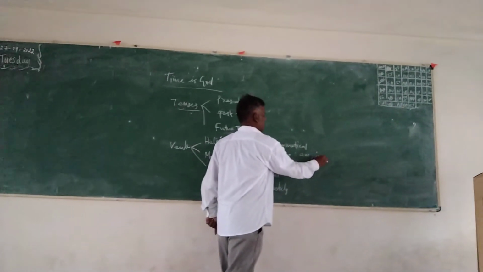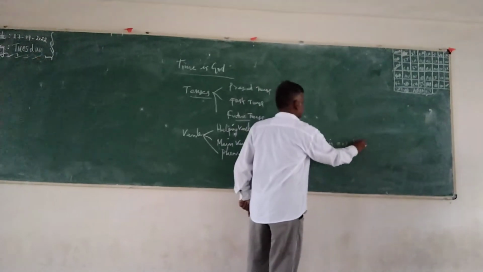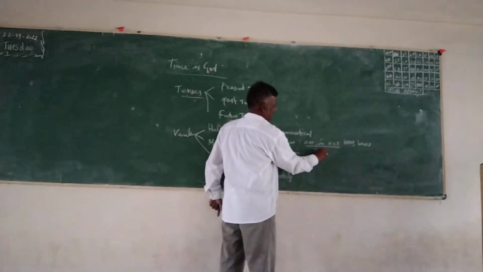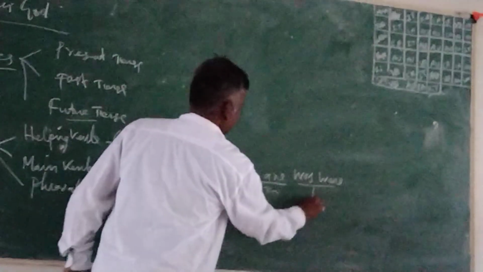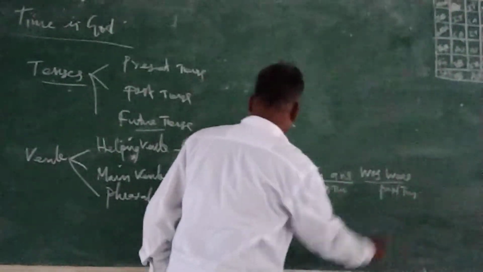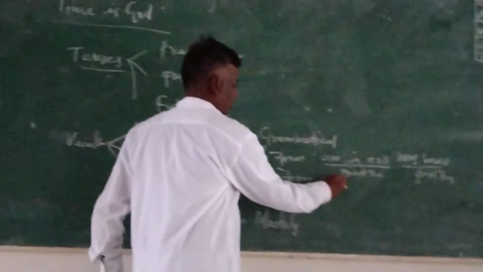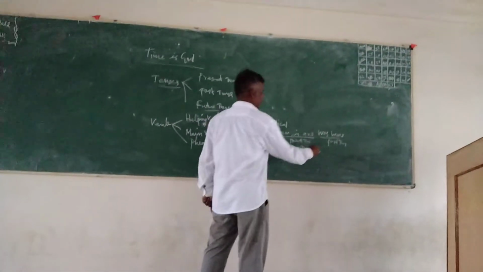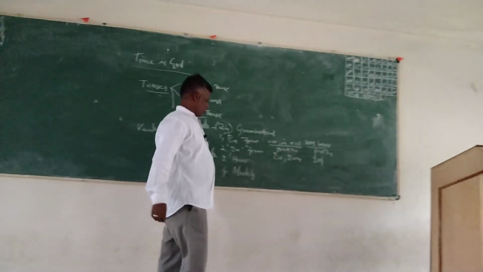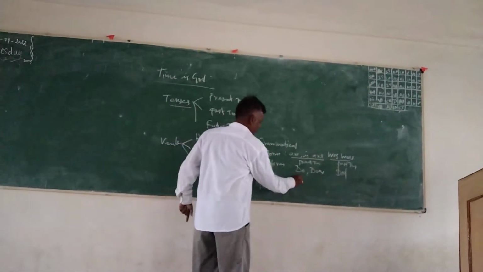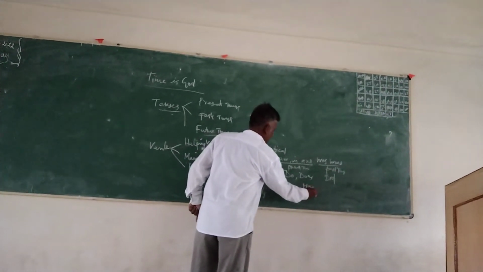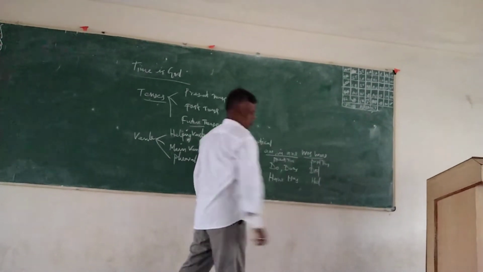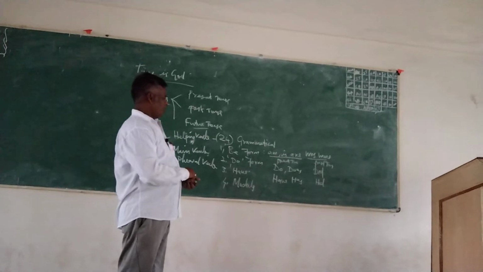Am, is, are, was and were. Am, is, are are present tense; was, were are past tense. Similarly, do and does are present tense, and did is the past tense. Have and has are present tense, and had is the past tense.